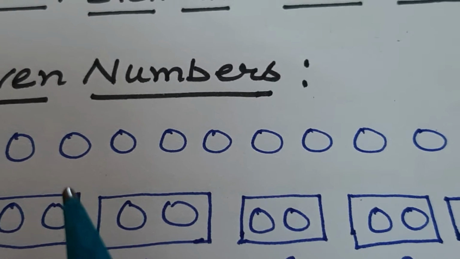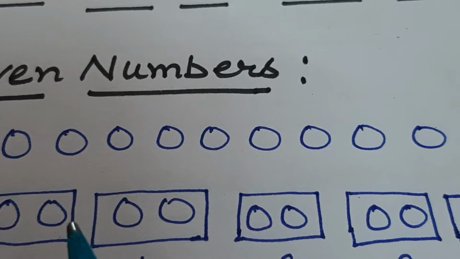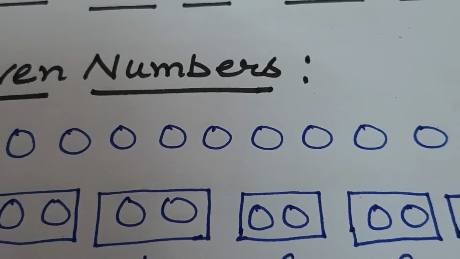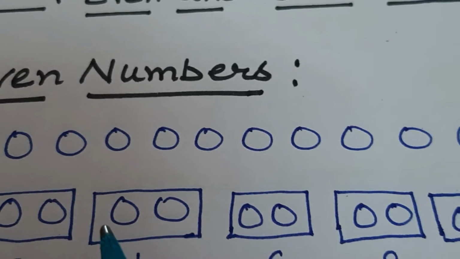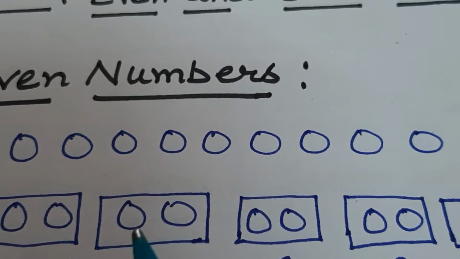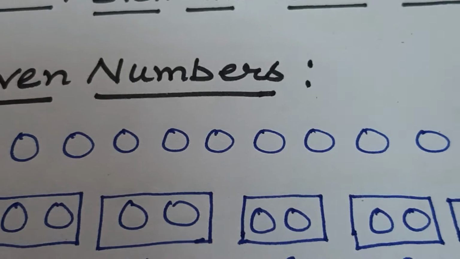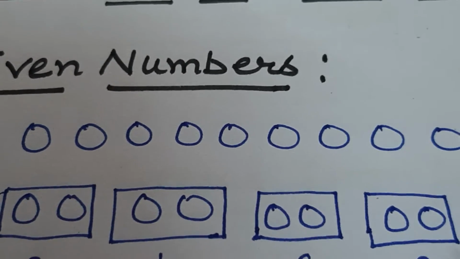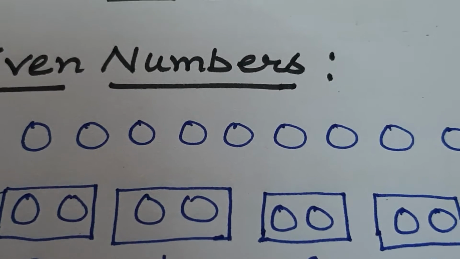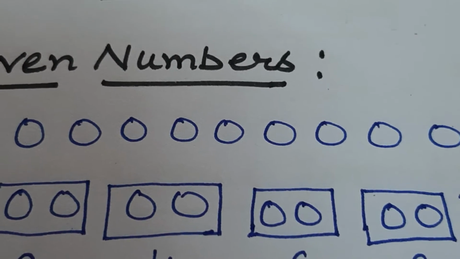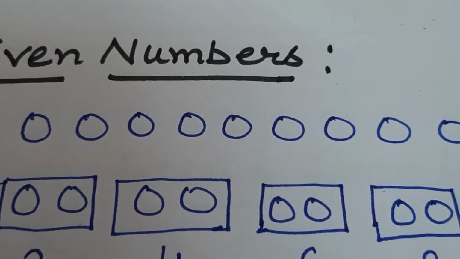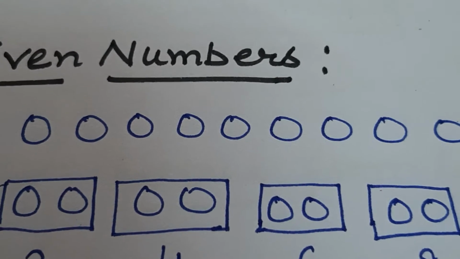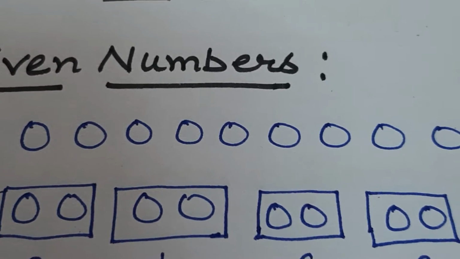Before doing this, you should know the meaning of pair. Some of you know what a pair is, but for those who don't, a pair is a collection of two same things. Like in your uniform you wear two socks, it is called a pair of socks.